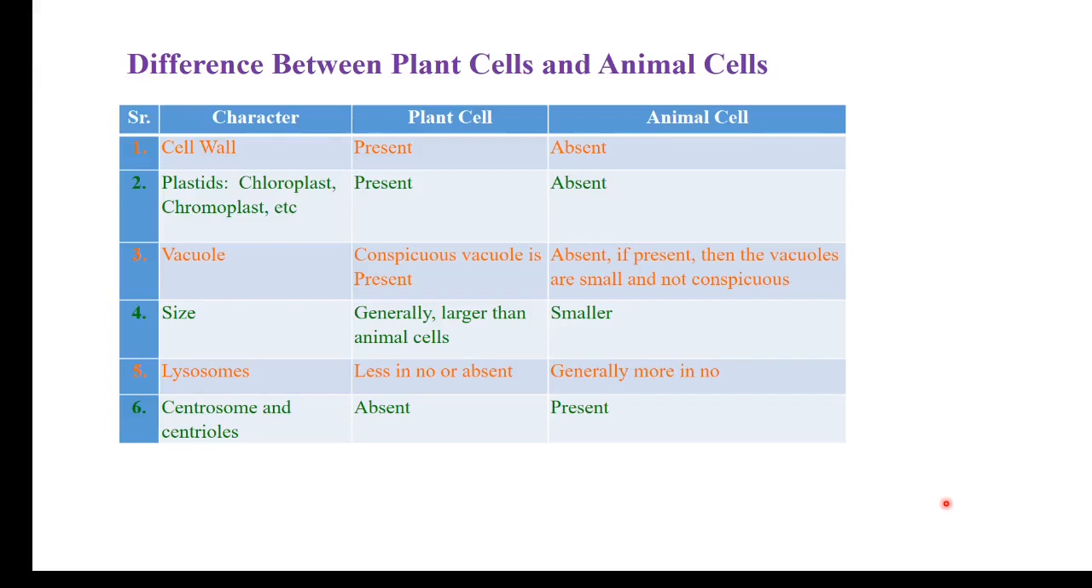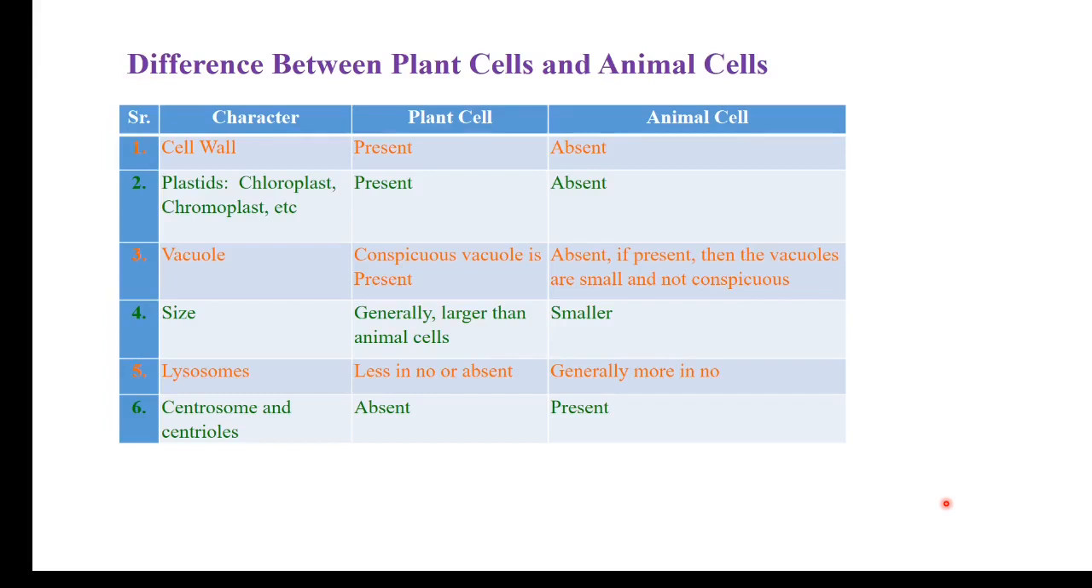Now the difference between plant cells and animal cells. This is the last point after which we would conclude today. We know plant cells have a large vacuole, animal cells do not have a large vacuole. Plant cells have plastids, chloroplast, chromoplast, etc. They are present in the plant cells, they are absent in the animal cells.